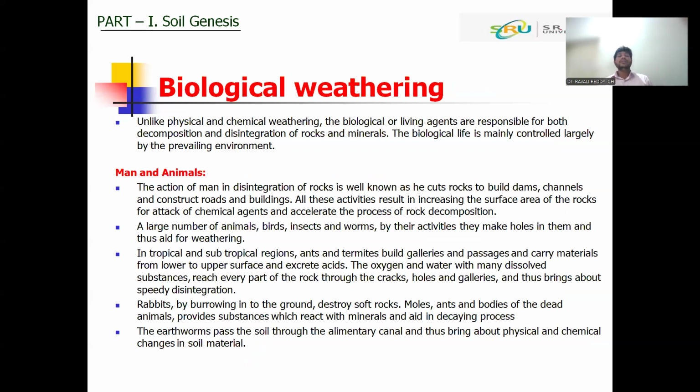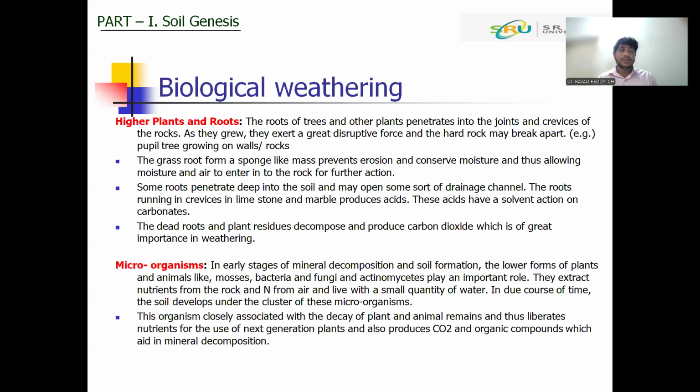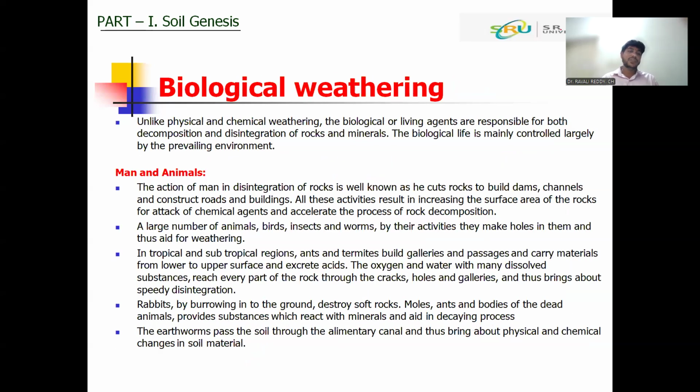The next weathering is biological weathering. It is active when living organisms are present in that region, such as man, animals, plants, roots, and microorganisms. These are the agents of biological weathering.